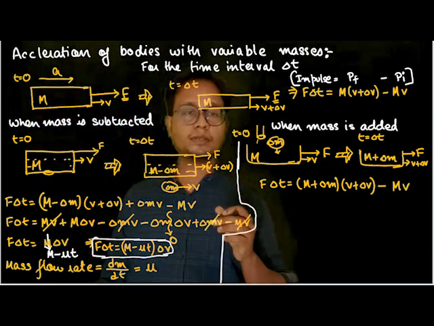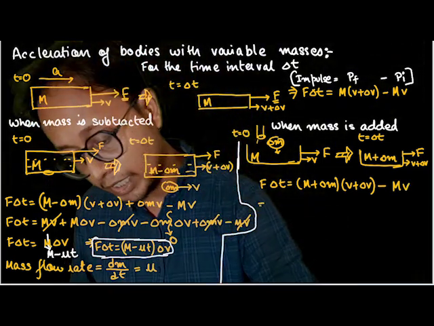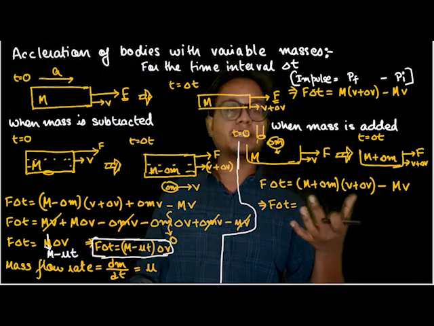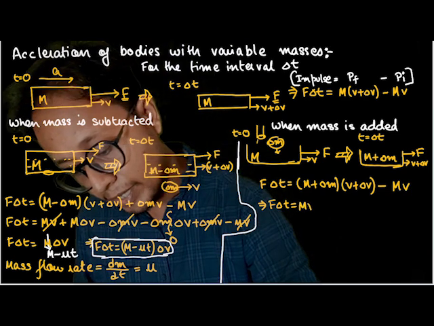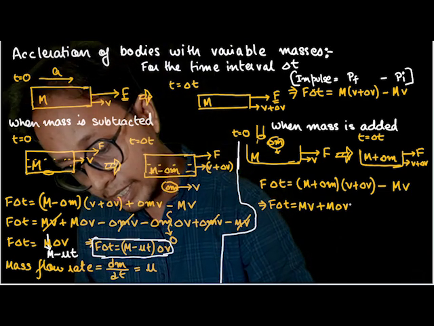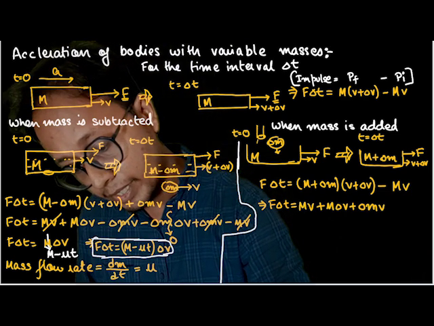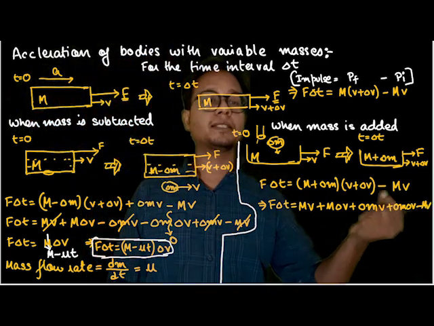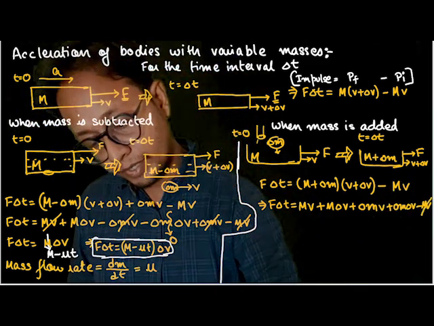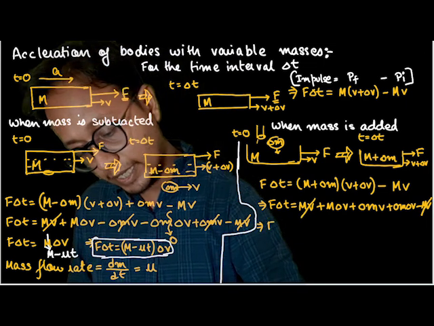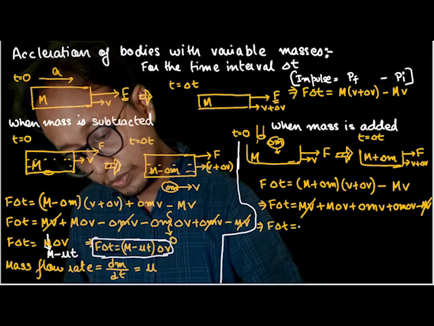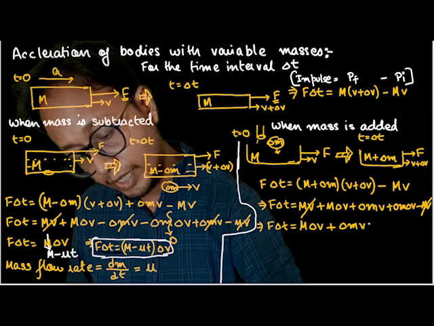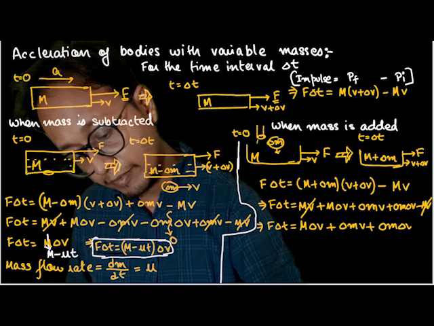Understood. Now if I expand the equation, F into delta t is equal to M v plus M delta v plus delta m v plus delta m delta v minus capital M V. The capital M V terms cancel, so F delta t is equal to M delta v plus delta m v plus delta m delta v.